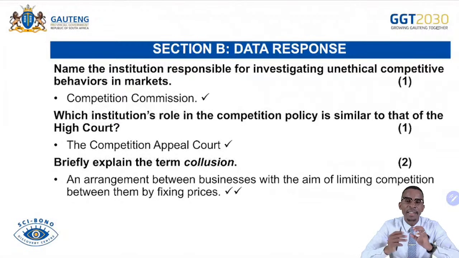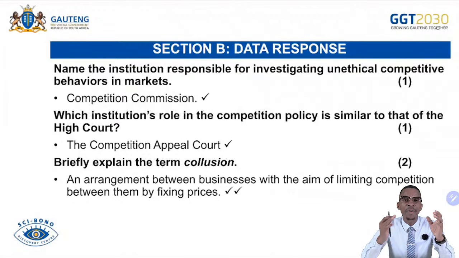What is a cartel? A cartel can be an association of firms within the same industry where they meet to discuss pricing as well as production techniques. Each and every firm under a cartel has a say, but if you are a member and a decision is being made, maybe you are outvoted. Even if you disagree, you will end up agreeing because you don't have a choice. The majority have agreed upon the price. That is a part of cartels, or associations between firms within the similar industry, where they meet to discuss pricing and production techniques so that they can keep their profits high at the expense of consumers.